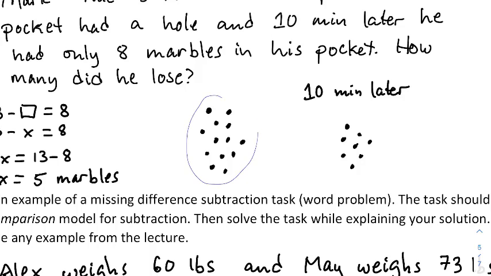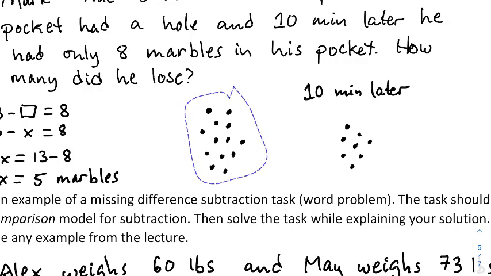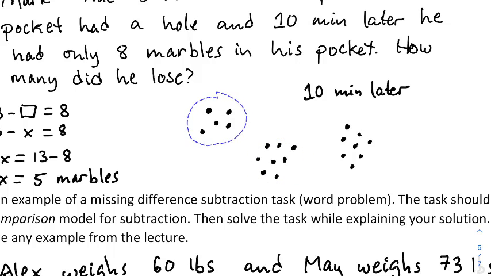Well, I'll do these dots too. Here's the 13 dots that represent the 13 marbles, and then 10 minutes later he only had 8 dots left, 8 marbles left. So the question is, how many were removed? Well, if I start with the 13 and I remove the 8 that he has left, like safeguard them, then this allows you to see how many were lost.